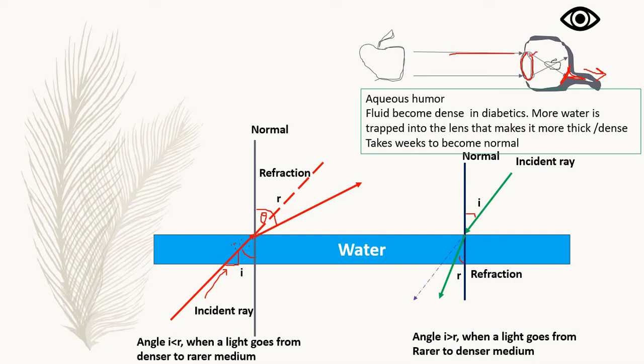more water is trapped here and it becomes much denser. When it becomes much denser, the light follows this way, and there is a different angle of refraction. So rather than focusing on the retina, it is going to form the image here. And once the image is here, not on the retina, the optic nerve will not be able to interpret it, so there will be a blurred image.